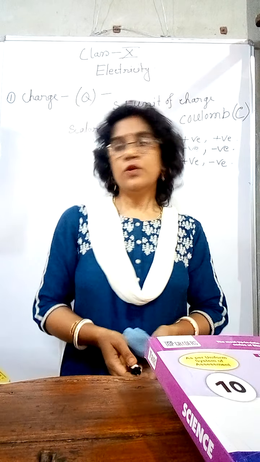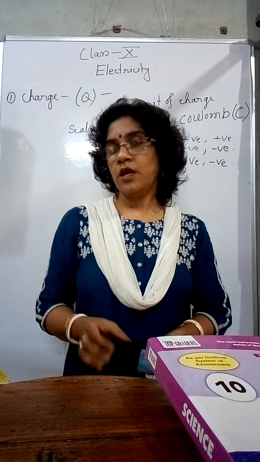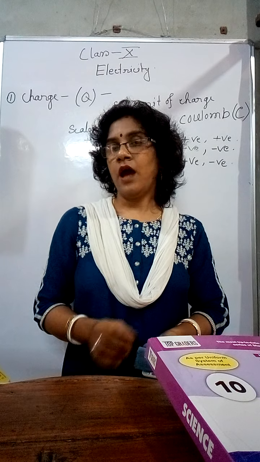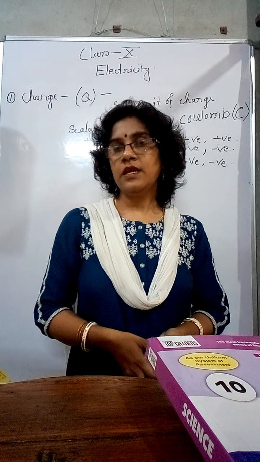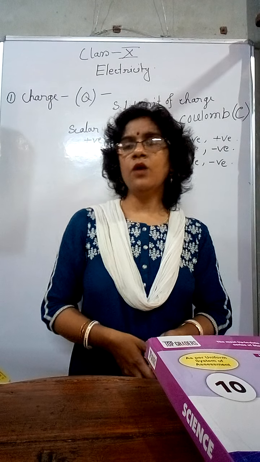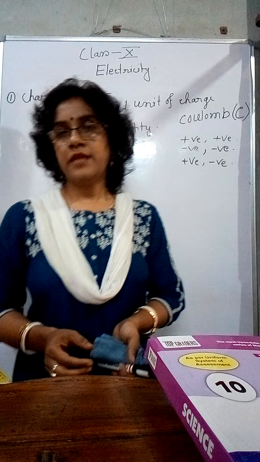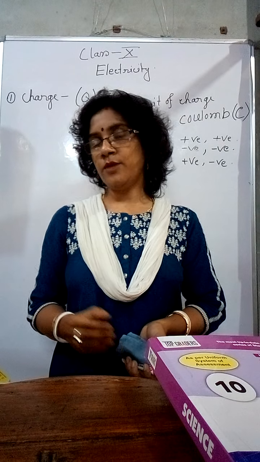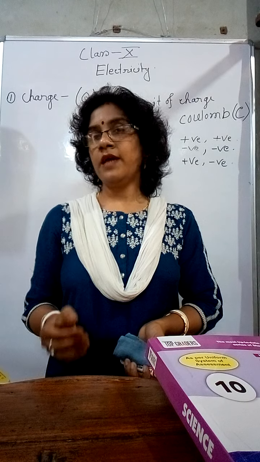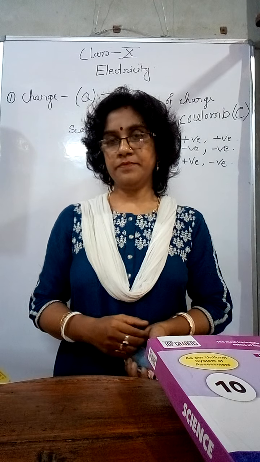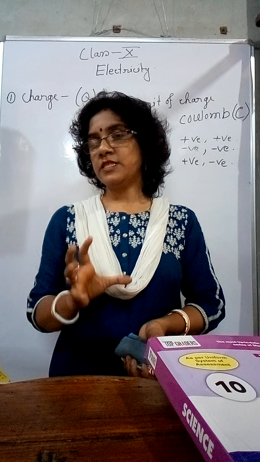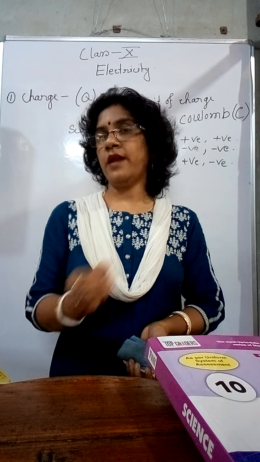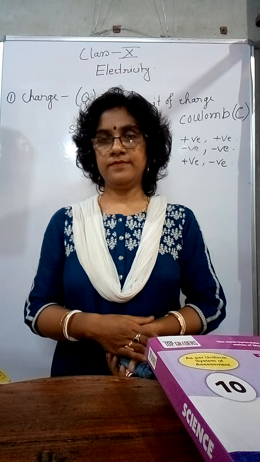You know about the construction of atom. In the atom, you have seen in the nucleus there are protons and outside the nucleus there are electrons. Also you know that the number of electrons and protons are equal, the charge of proton is positive and charge of electron is negative. And the atom is stable as the number of protons and electrons are equal.